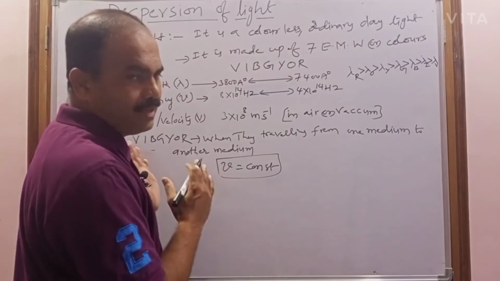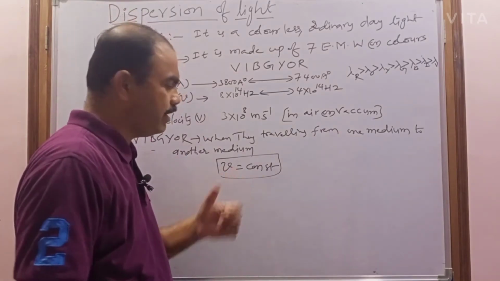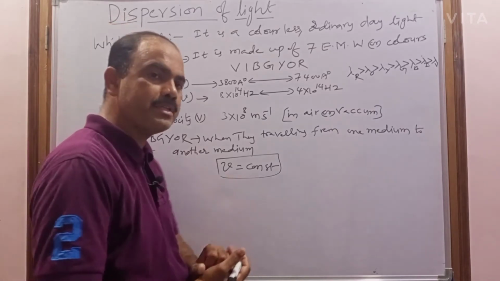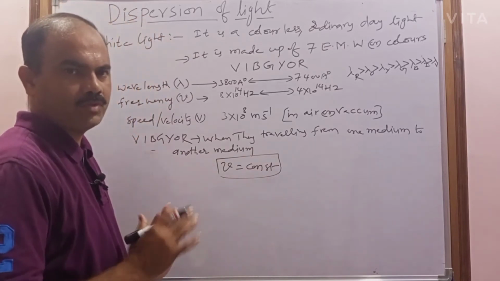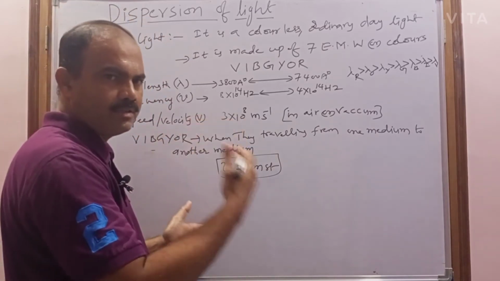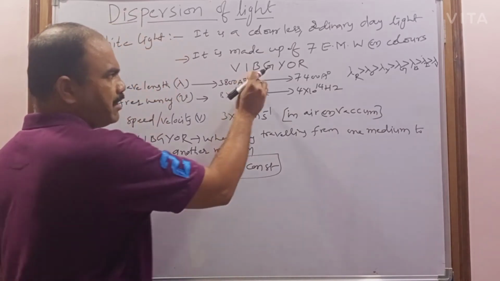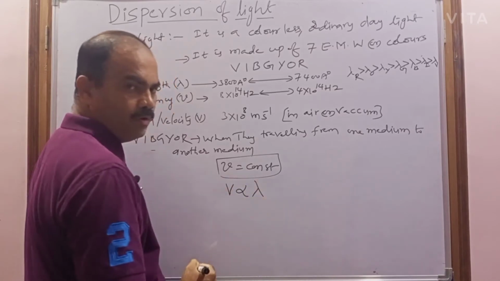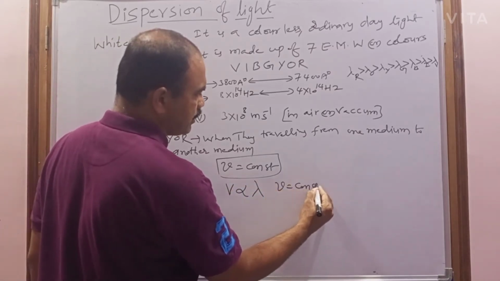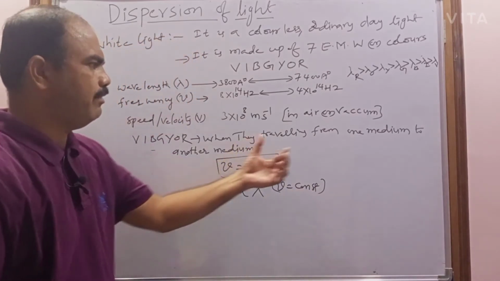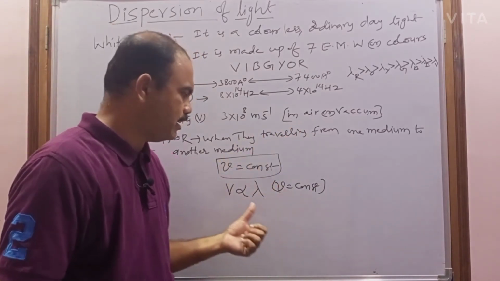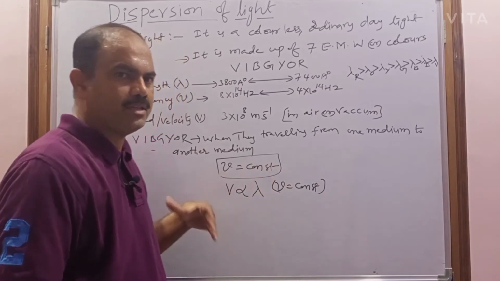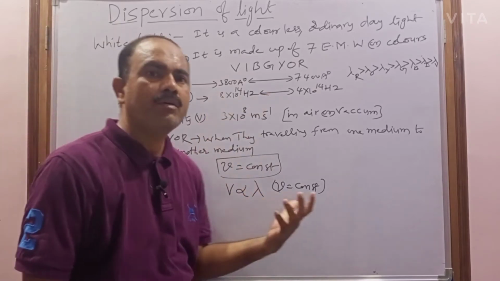Remember, when these colors are traveling from one medium to another medium, the frequency will be constant. So the frequency is the characteristic of the color. The color cannot be changed when these 7 colors travel from one medium to another. But according to their wavelength, the velocity will change, and the velocity is directly proportional to wavelength. The change in the velocity of the color will depend upon the wavelength.